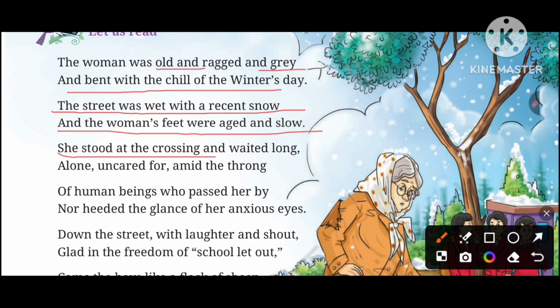She stood at the crossing and waited long, alone, uncared for, amid the throng. Throng means crowd. So she stood at the crossing roadside. She was standing at the roadside and she was waiting for a long time. She was alone, uncared for. It means no one was paying attention to her. Amid, between, among, the throng, the people. Here you can say there were many people there, and among those people, she was standing alone at the roadside